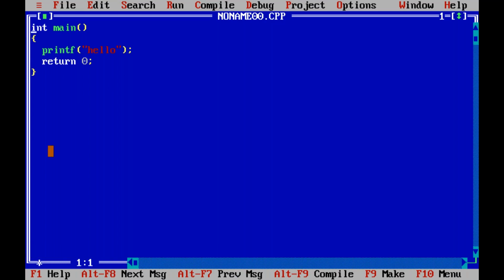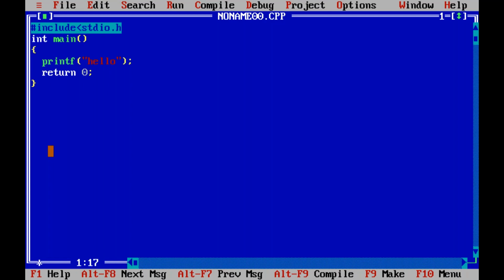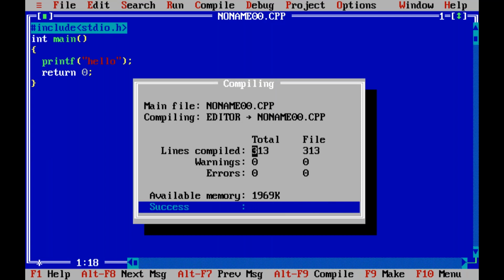Now I'm writing the include for the stdio header file that contains the printf function. So write #include <stdio.h>. Now I'm pressing Alt F9. Observe here, lines compiled is displaying as 313. Nearly 310 lines of code are there in the stdio header file.